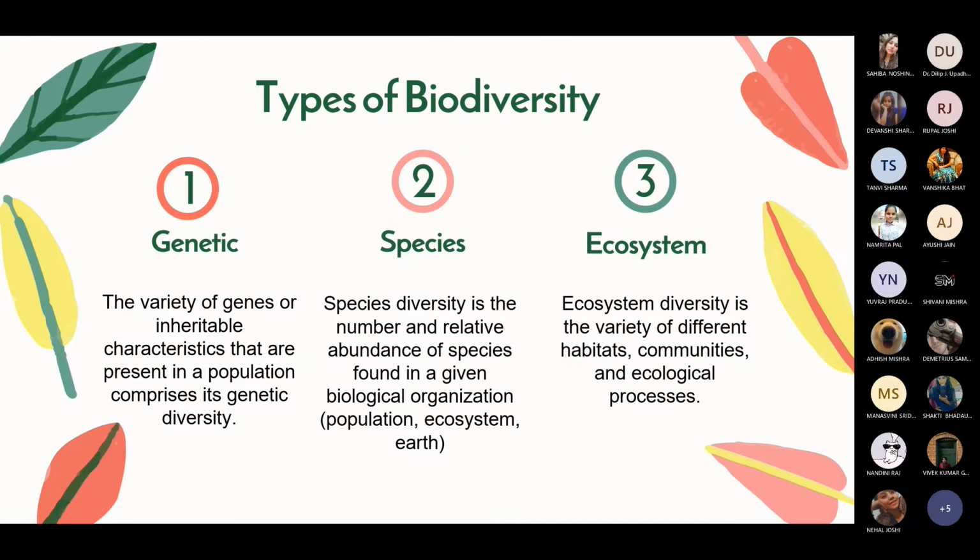There are three types of biodiversity: genetic diversity, species diversity, and ecosystem diversity. In genetic diversity, it is the variety of genes or inheritable characteristics that are present in the population.